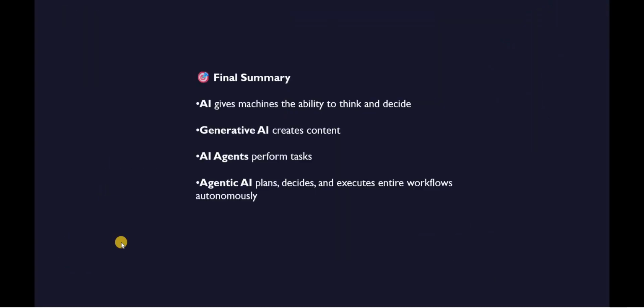In the final summary, AI gives machines the ability to think and decide. Generative AI creates content. An AI agent performs tasks. Agentic AI plans and executes the entire workflow autonomously.